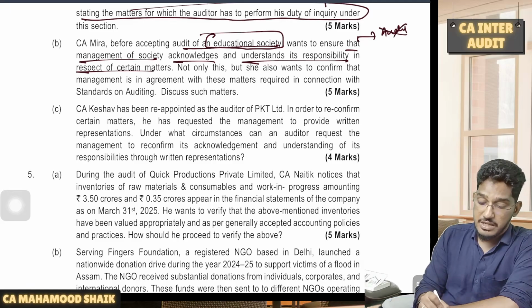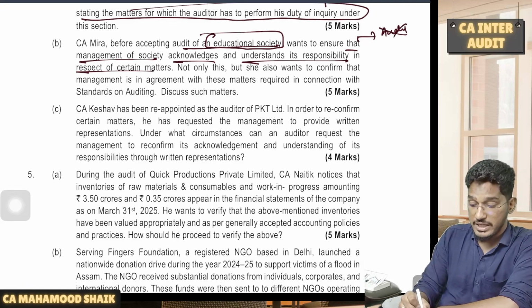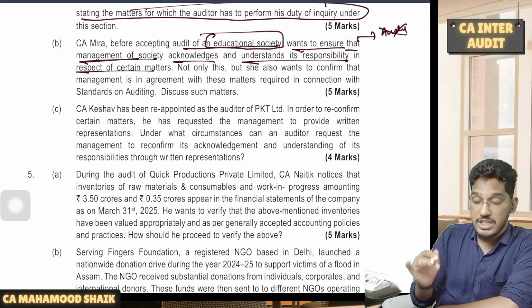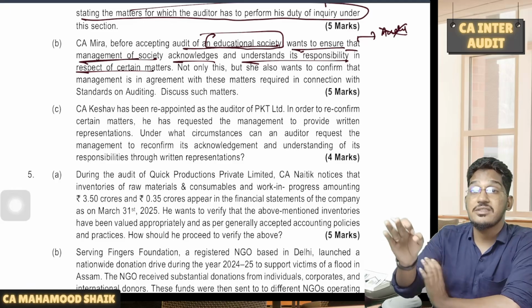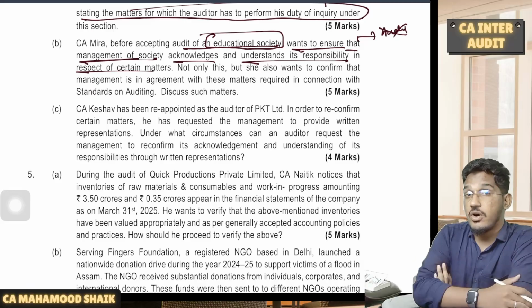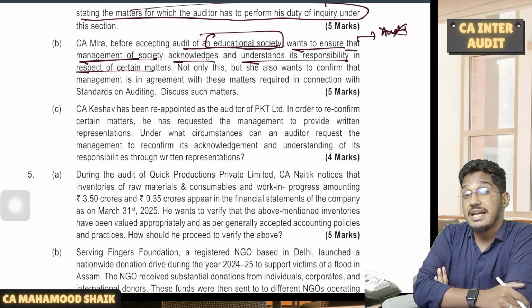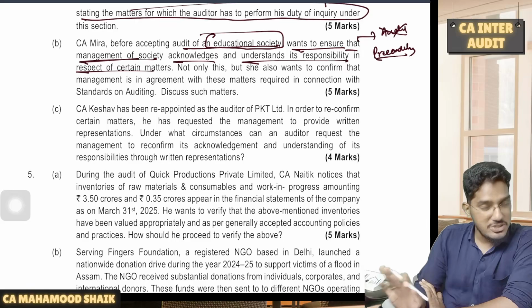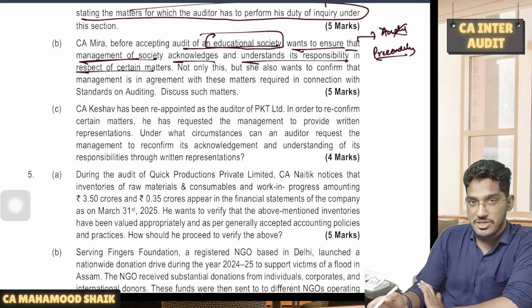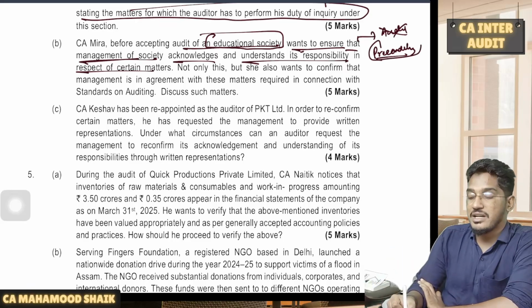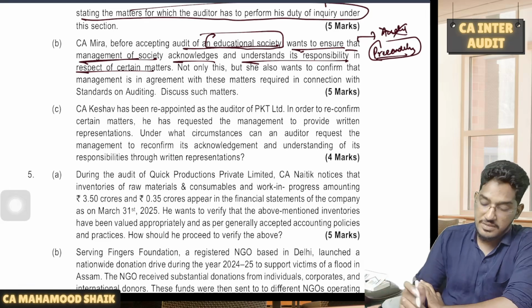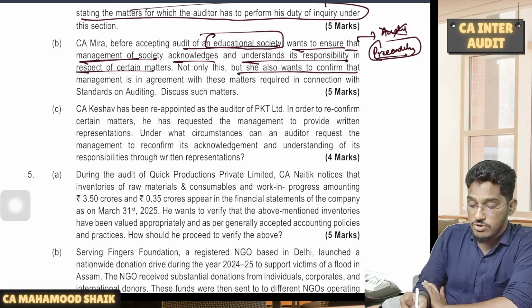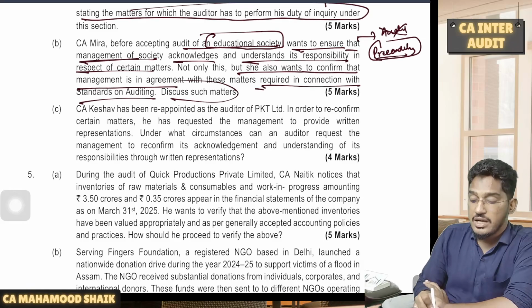The question is, CA Meera, before accepting audit of an educational society, wants to ensure that management acknowledges and understands its responsibility. Before accepting any audit, we need to obtain the management's confirmation that they accept and fulfill their responsibilities, which we call preconditions for an audit, right? That is what the question is about. The question is not regarding how to conduct audit of an education institution, but in fact about preconditions. What are those management responsibilities? Not only this, but she also wants to confirm that management is in agreement with these matters required in connection with standards on audit. Discuss such matters.